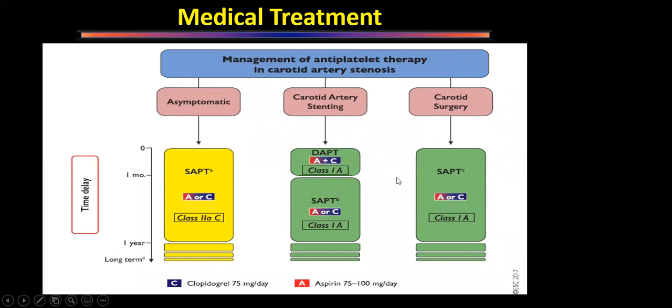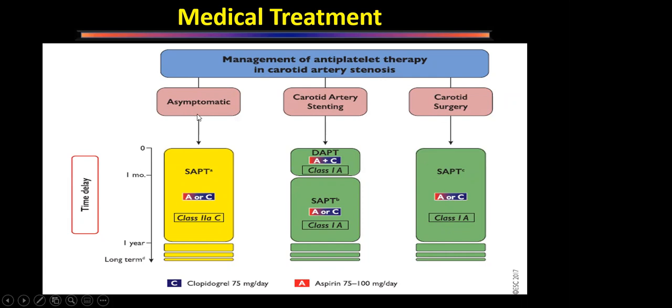This is a class 1 recommendation, at least for 1 year and then indefinitely, because other than decreasing the risk of stroke, it also decreases the risk of cardiovascular diseases in the other systems. That is why it is single antiplatelet therapy. So practically any patient who has a stenosis in the carotid arteries requires a single antiplatelet drug.